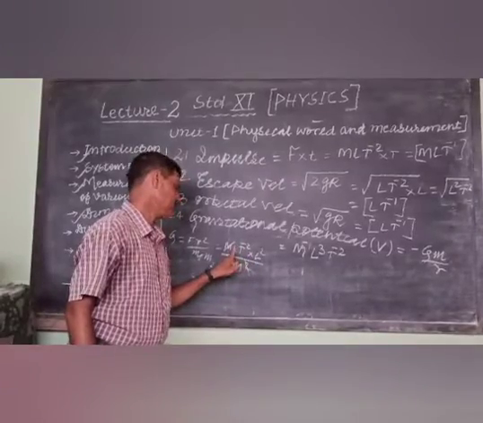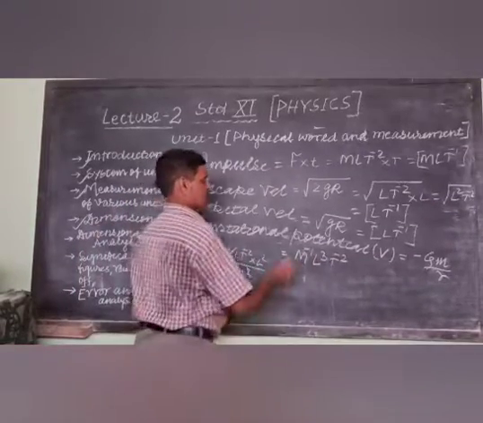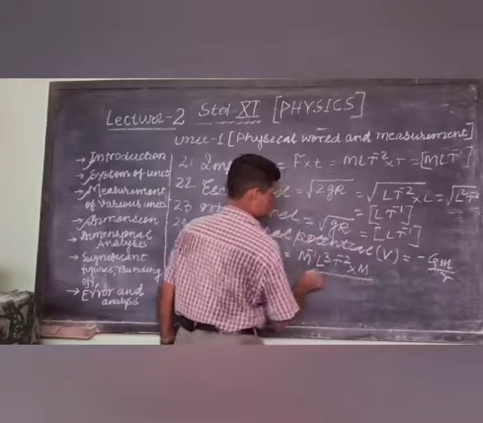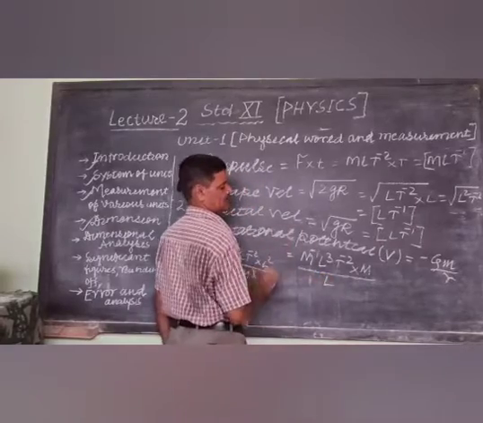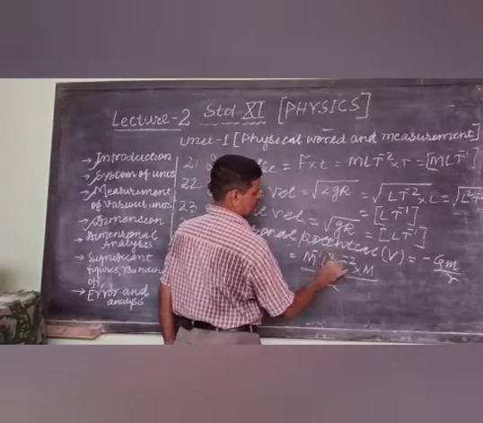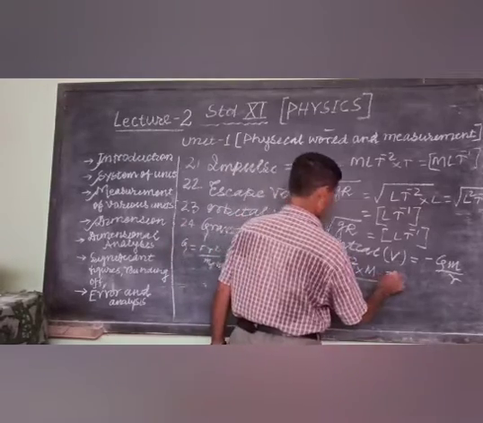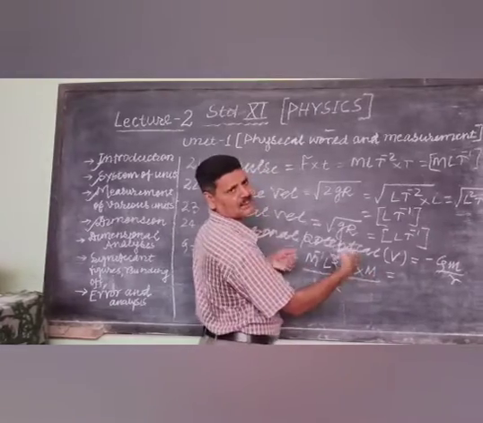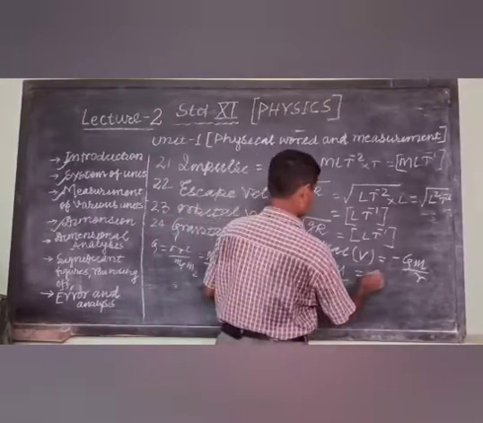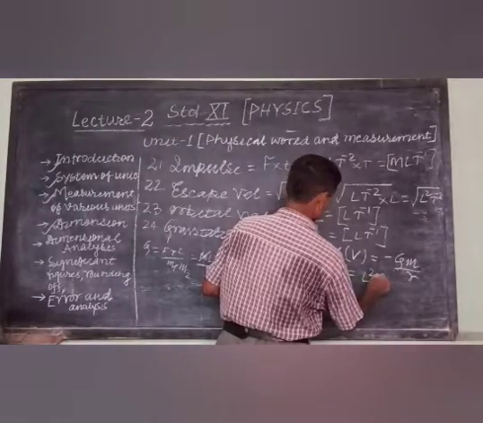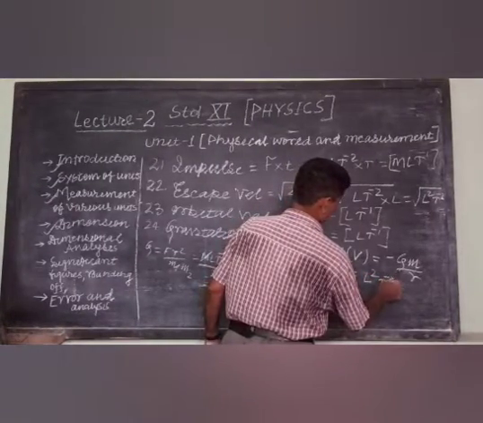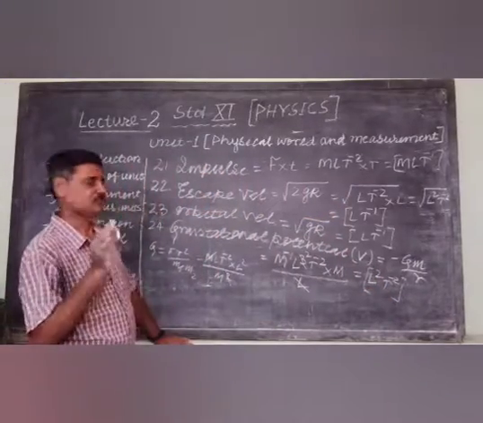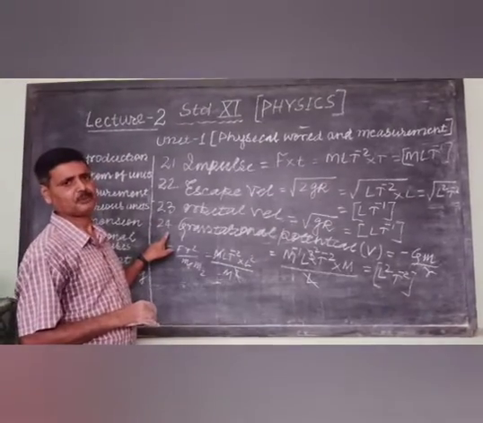This L square into L will be L cube, and T to the power minus 2, into mass M and R, which is the distance L. So this L and this L cube will cancel, and this M cancels, and finally we will write L square T to the power minus 2. This was your gravitational potential, serial number 24.